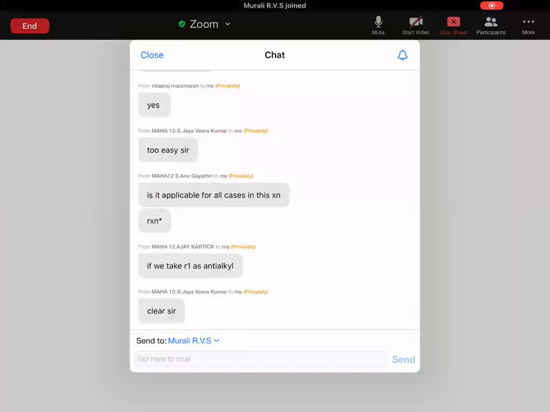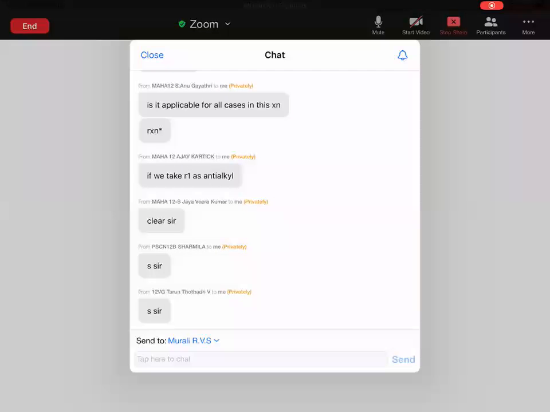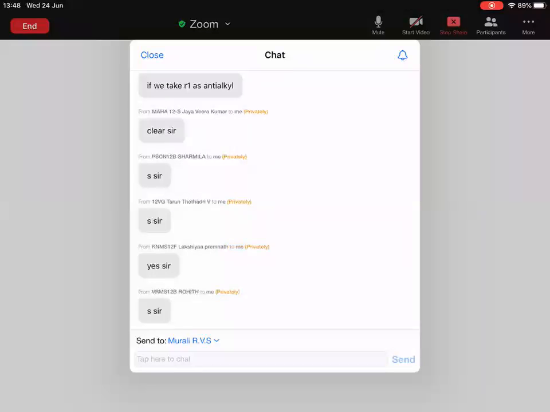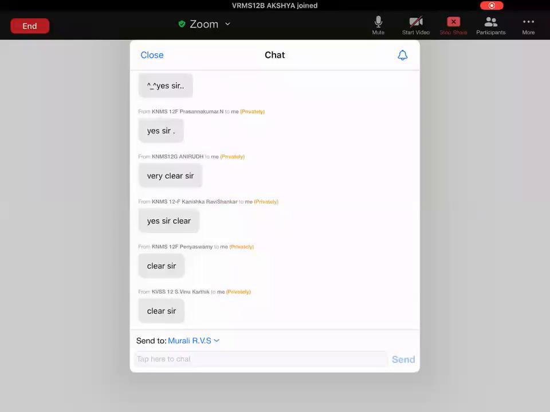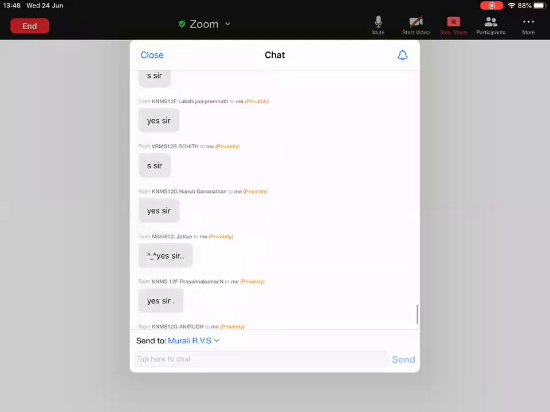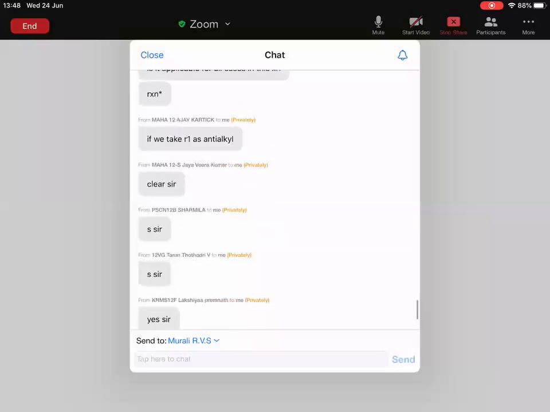Is hydrolysis clear? People are not following my thing, you are asking your own questions. A student, Ajay Karthik, asks: if we take R1 as anti-alkyl, why should we take R1 as anti-alkyl?